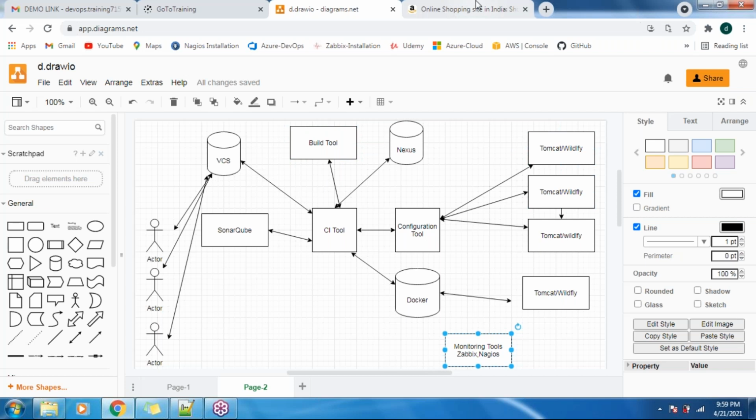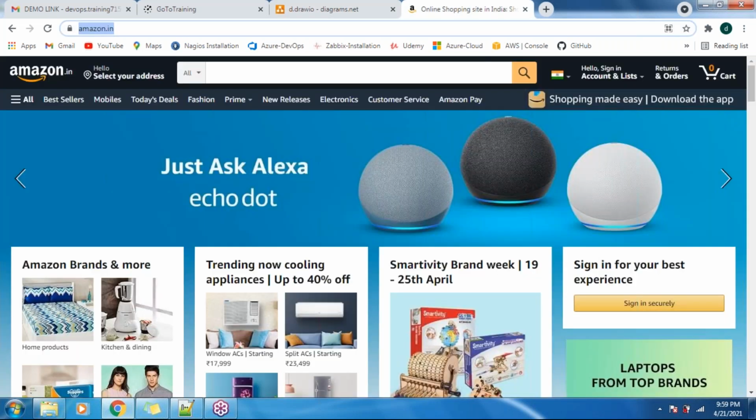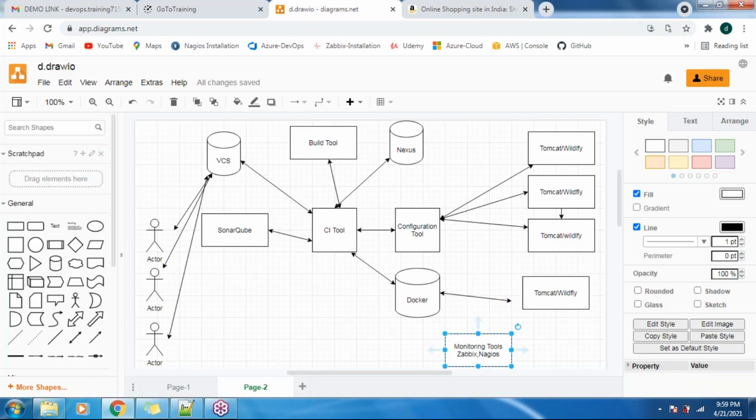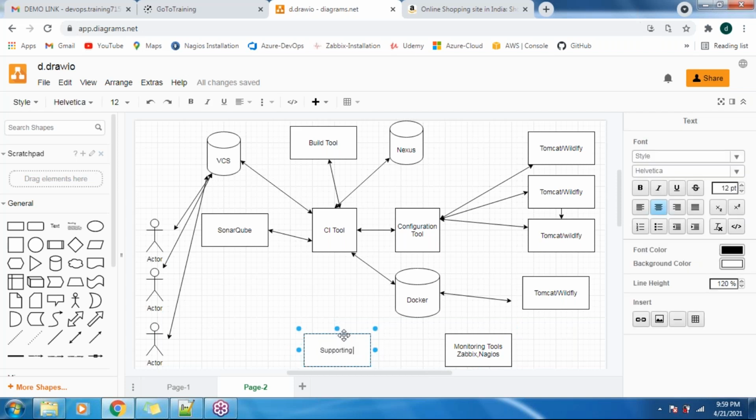So if anything goes wrong with this application or infrastructure, this monitoring tool will send the notification to the supporting team member, guys.